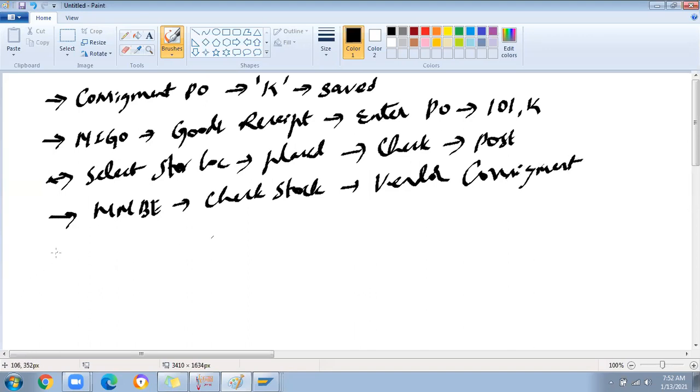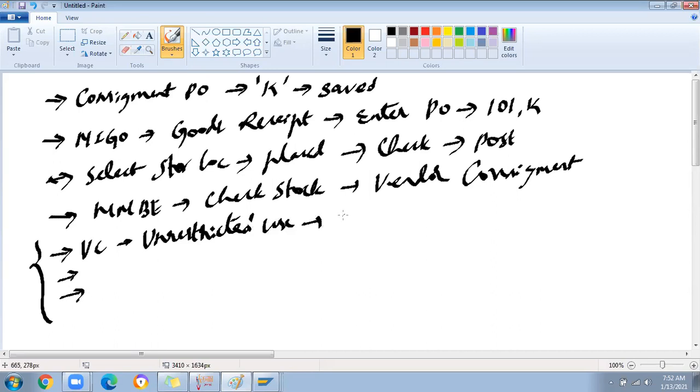Now I have explained three business scenarios. First is flipping the stock from vendor consignment to unrestricted use, where you can consume directly. How did we do it?